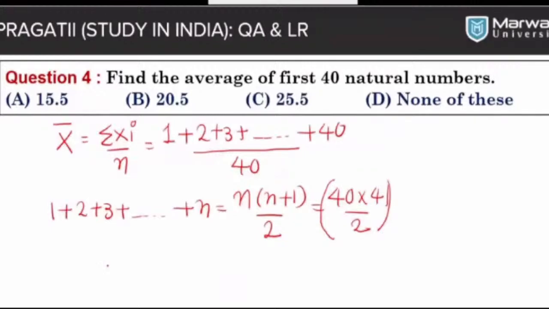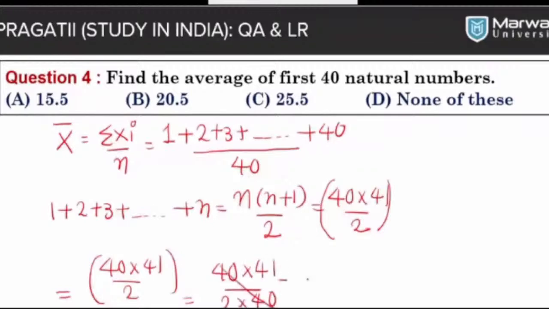So what we can do here is 40 into 41 divided by 2, that is the addition of natural numbers, and divide by 40. So this 2 becomes the denominator: 40 into 41 divided by 2 into 40. And now 40 cancels, and finally we get 41 divided by 2, and the final answer will be 20.5. This is one way if you want to find the average.